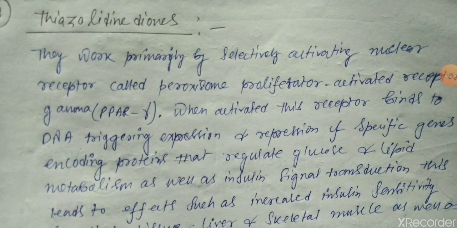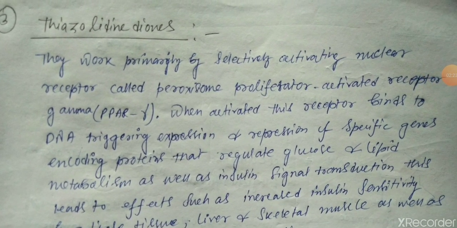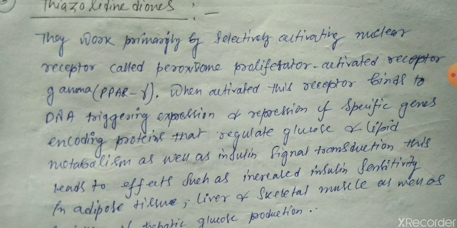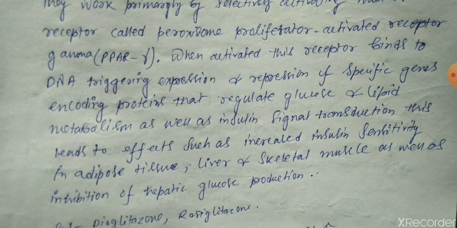Mechanism of action of thiazolidinediones. Thiazolidinediones work primarily by selectively activating a nuclear receptor called peroxisome proliferator-activated receptor gamma, or PPAR gamma. When activated, this receptor binds to DNA, triggering expression and repression of specific genes encoding proteins that regulate glucose and lipid metabolism as well as insulin signal transduction.